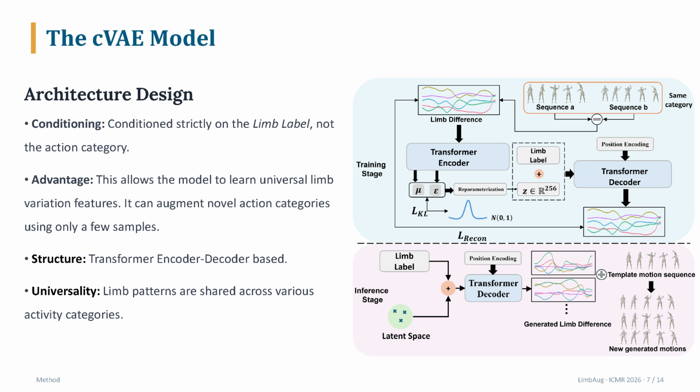Our generator is a conditional VAE with a transformer architecture. During training, the model takes a limb movement difference sequence and a limb label. The encoder maps it into a latent space, and the decoder generates the corresponding difference sequence. During inference, we sample a latent vector and specify a limb label to generate a new limb difference. The key design is conditioning on the limb label, not the action label. This lets the model learn reusable limb variation patterns shared across different activities.